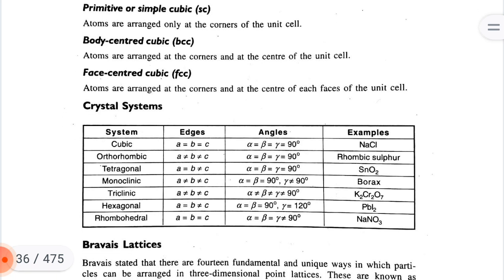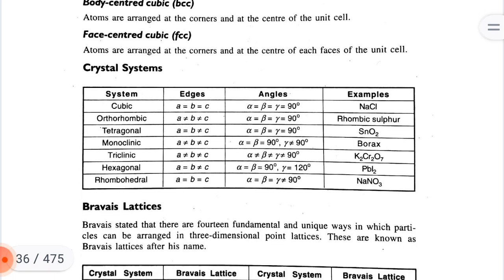Crystal systems: cubic, orthorhombic, tetragonal, monoclinic, triclinic, hexagonal, rhombohedral. Cubic: edges a = b = c, angles alpha = beta = gamma = 90 degrees. Example: NaCl. Orthorhombic: a ≠ b ≠ c, alpha = beta = gamma = 90 degrees.